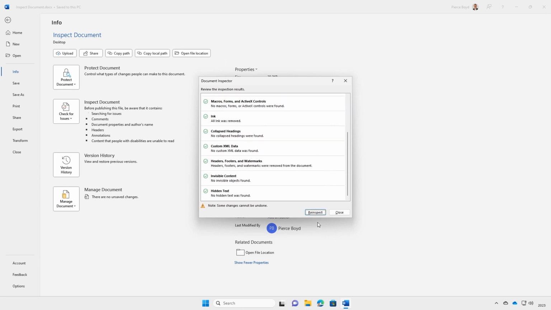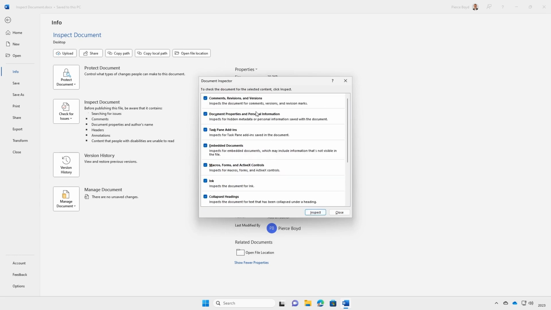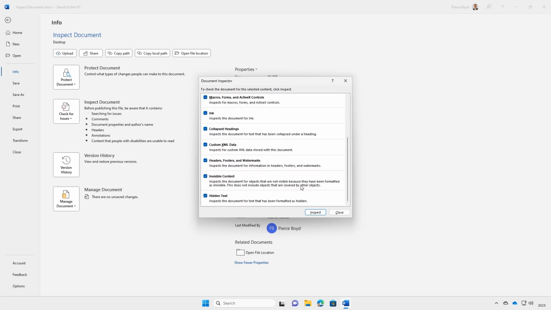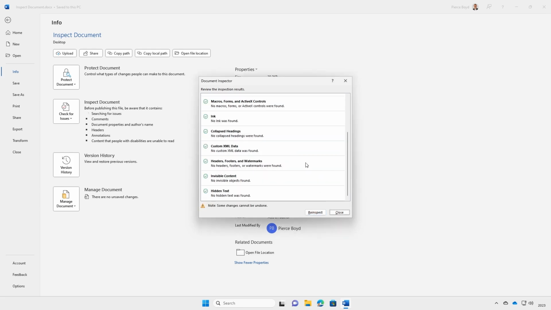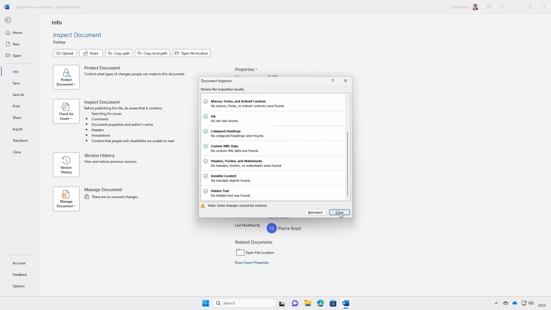And we can go ahead and re-inspect. And again, it brings up everything we want to look for. Now, let's say we didn't want it to look for that watermark. We could uncheck that. But we do. We're going to inspect it again. And now it comes up clean. It removed all of that stuff.